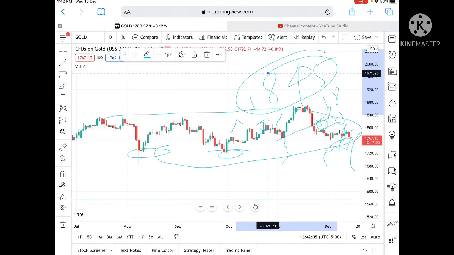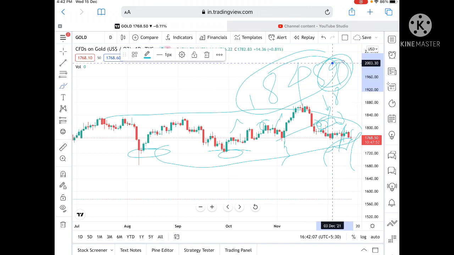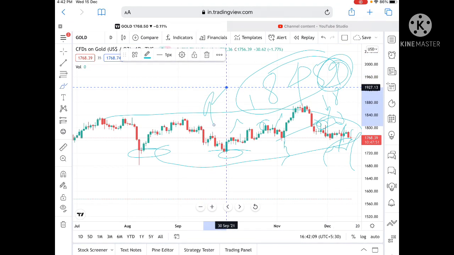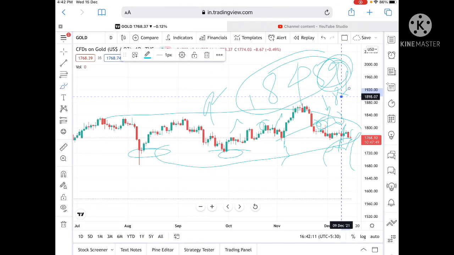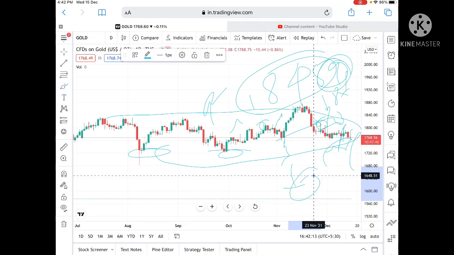point where we have seen if the price of gold stays above this level, we have seen a movement upside, or if it goes below this level, we have seen that it has moved downside by around $30 to $40.